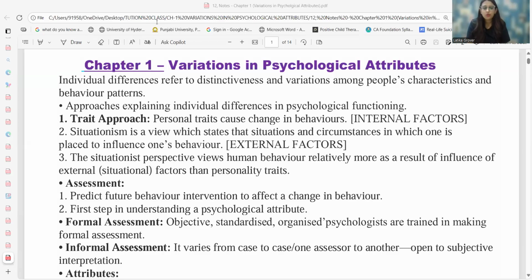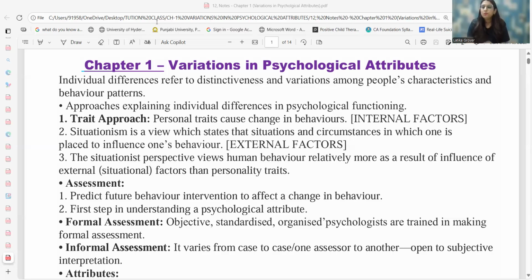We are going to talk about how we all are very unique in our own characteristics and features, which makes us very different from each other. Each individual is going to have different personality traits, different characteristic features that define them, due to which we say that we all are very much distinct from each other.